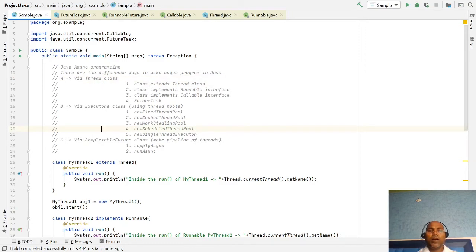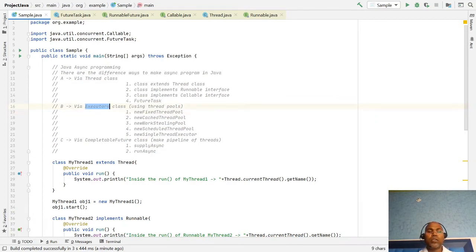Now, instead of creating individual threads and managing thread start, wait, and sleep, different methods they have, instead they use the concept of a thread pool. In a thread pool, you just create a pool of threads. There is the executors framework, the executor service.